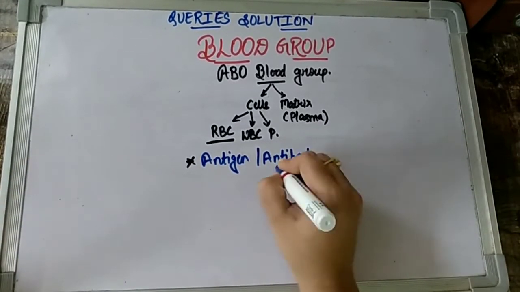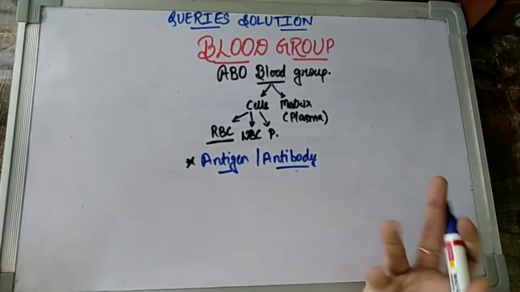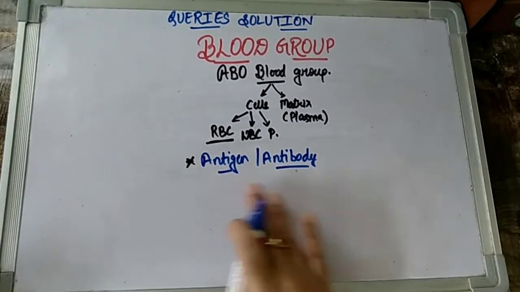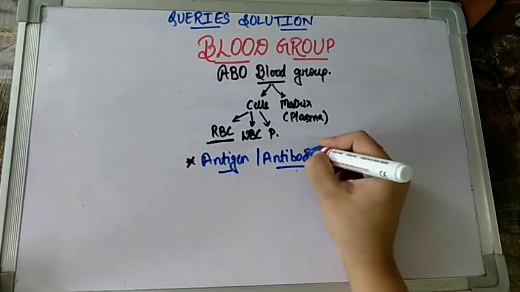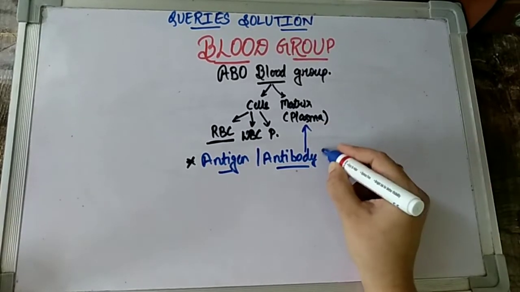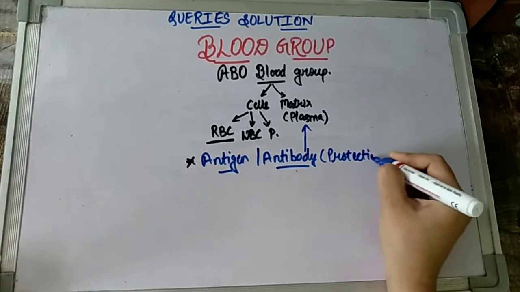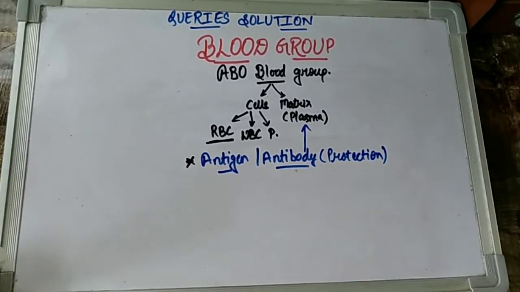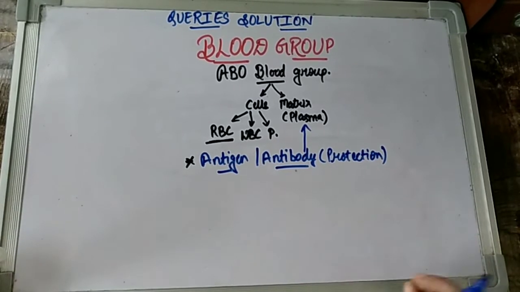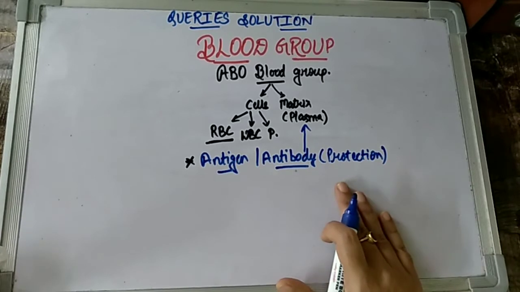Okay. Now, antibody and antigen, children, both are made up of proteins basically. So they are both proteinaceous substances. But antibody is something which is there in our plasma, and its role is to provide protection or immunity. So we all know that blood is a fluid that is flowing all throughout our body, children, and even this blood is responsible for capturing and trapping the germs that are coming in